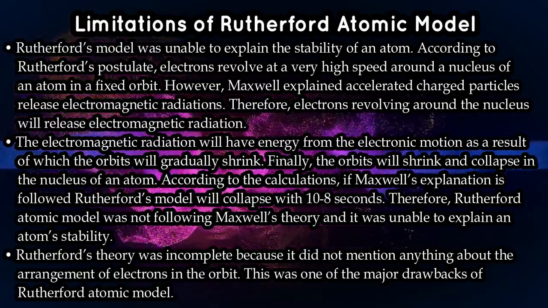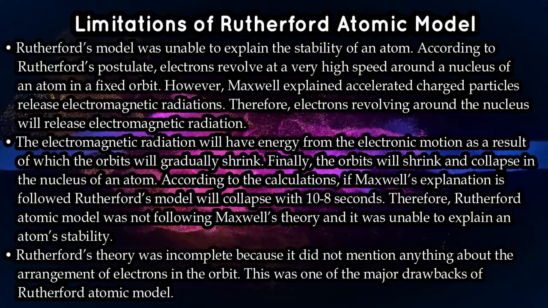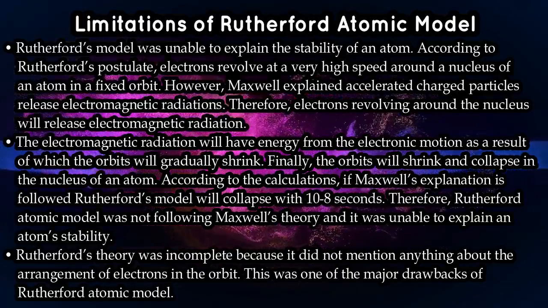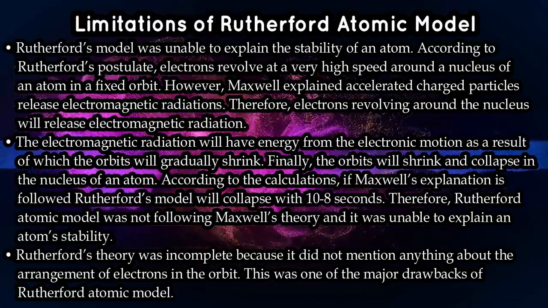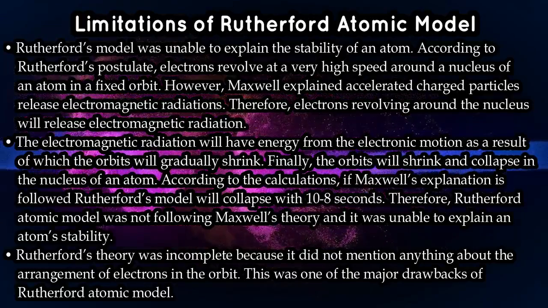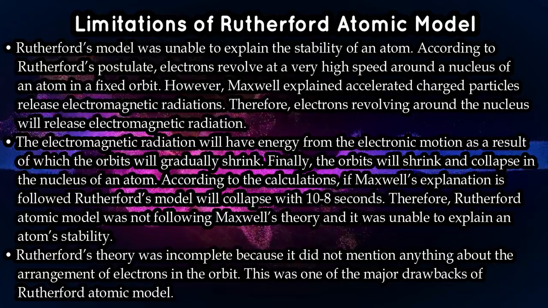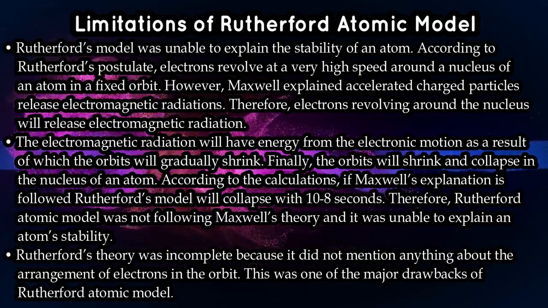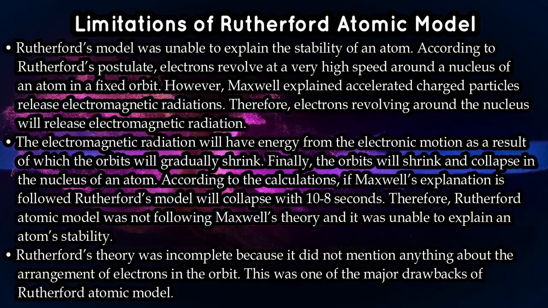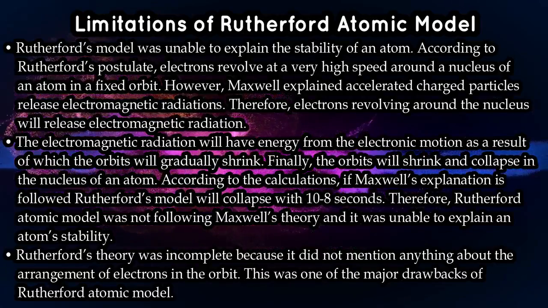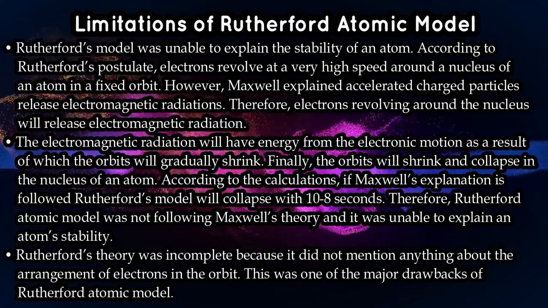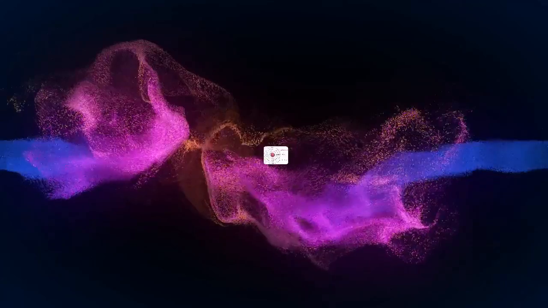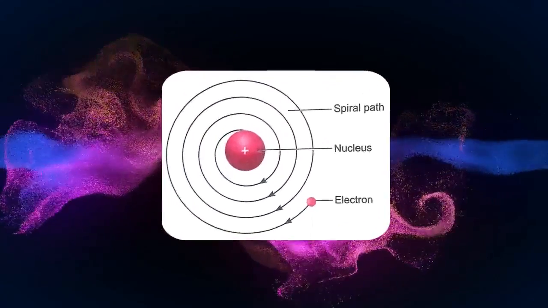So if the electron is definitely a charged particle with negative charge, and if it is moving with a very high speed, as Rutherford had said, around the nucleus, then what would have happened? The energy of the electron will go off and off. That will decrease with time, and gradually, if the energy decreases, the electron will move towards the nucleus. One time will come when this electron will fall into the nucleus, it will collide with the nucleus, which will result in the shrinking of the atom. The atom will shrink, it will collapse.